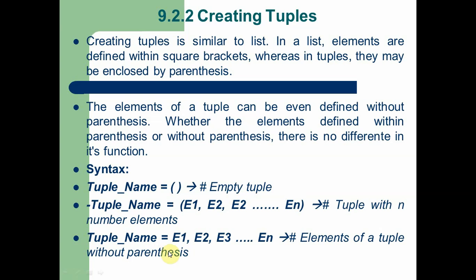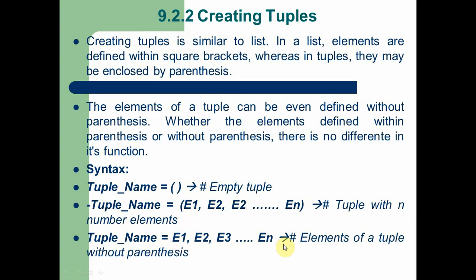Next, the third method, creating a tuple without using parentheses. So here you can see tuple name equal to element 1 comma element 2. Each element is separated by a comma. We can add any number of elements. When you compare the second and third methods, you can see in the second method we use parentheses, but in the third method we didn't use the parentheses. So this is also a method for creating a tuple. So these are the three methods of creating a tuple.